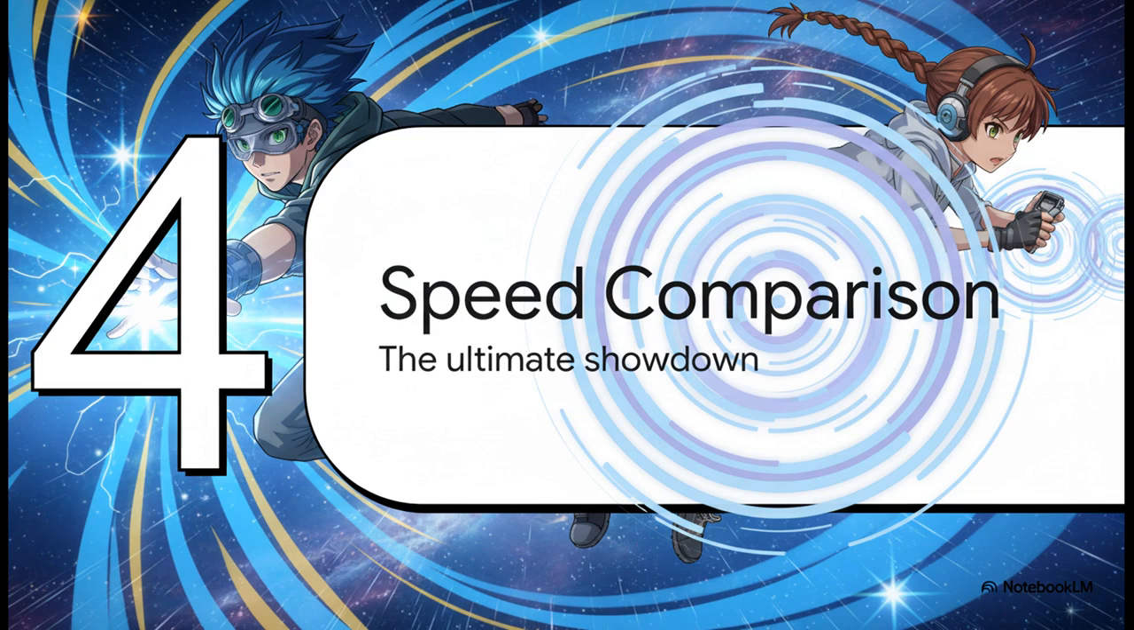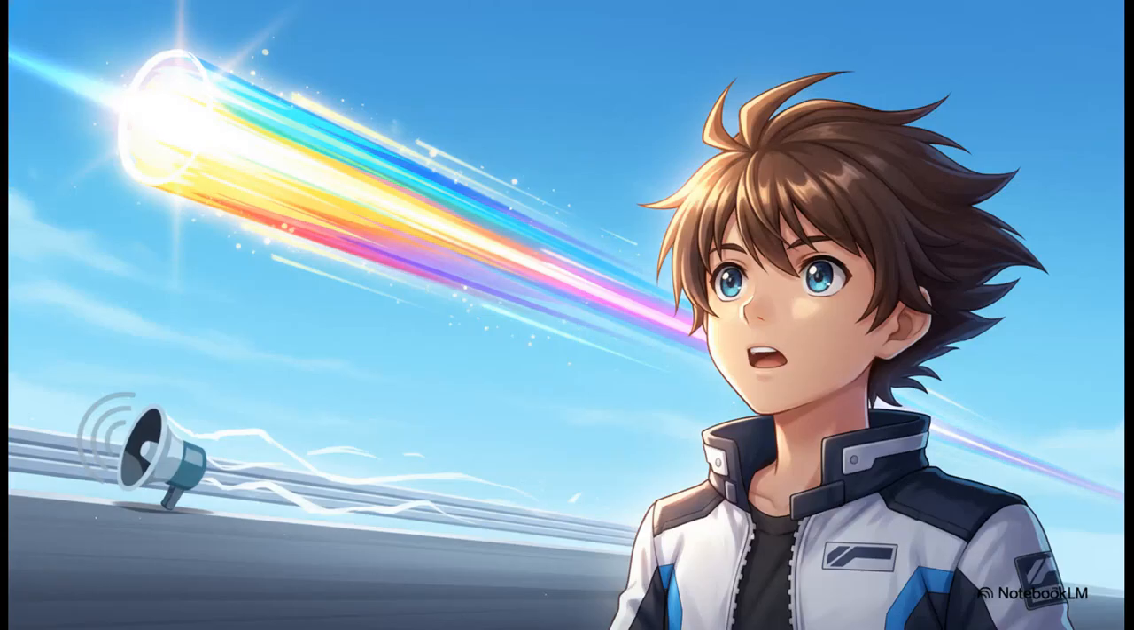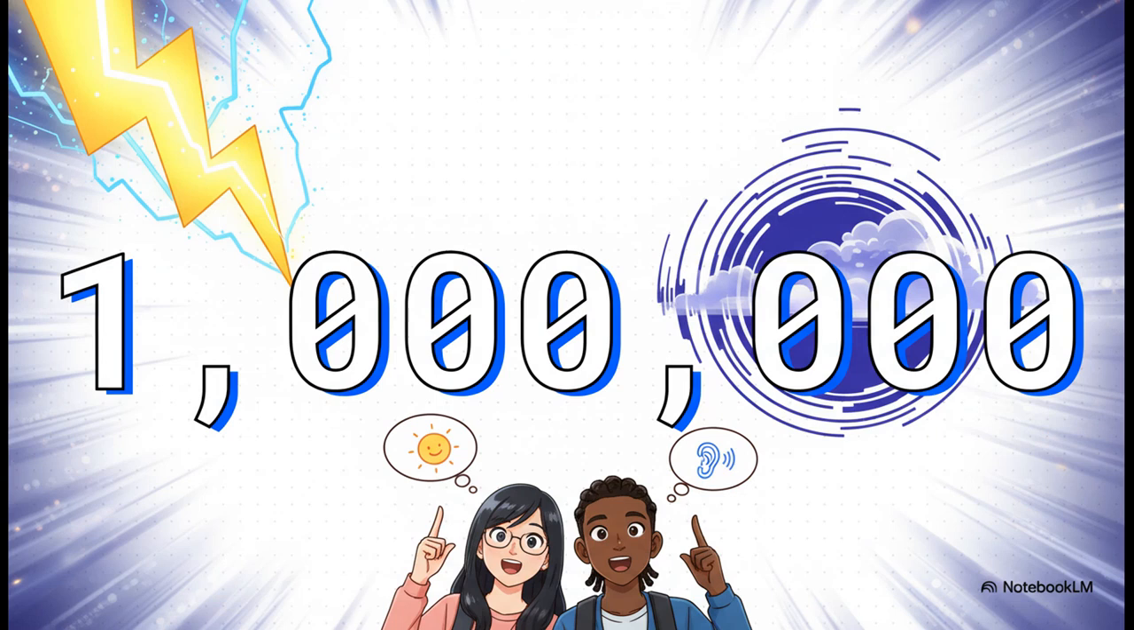Let's see how these two stack up. Let's just look at the numbers side by side. Sound moves through room temperature air at a respectable 343 meters per second. But light absolutely blazes through a vacuum at roughly 299,792,458 meters per second. As Einstein showed us, this isn't just fast, it is the absolute cosmic speed limit of the universe. 1 million, that's the multiplier. Light travels almost 1 million times faster than sound in air.